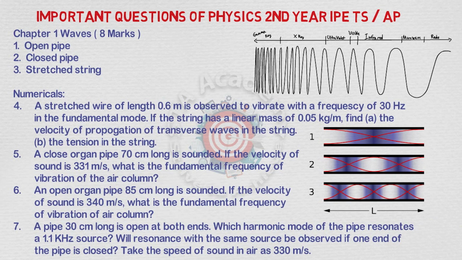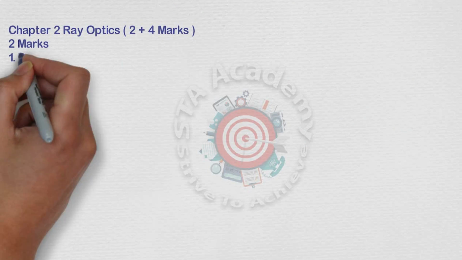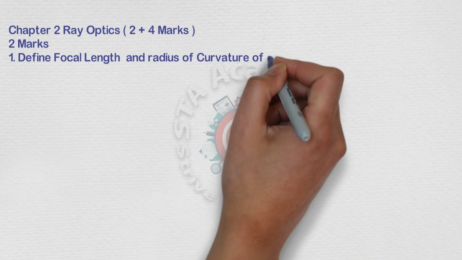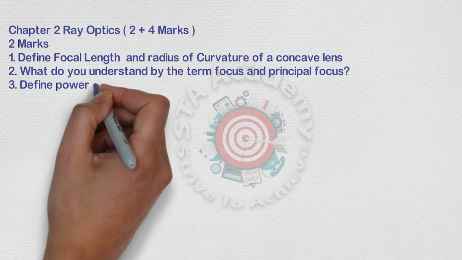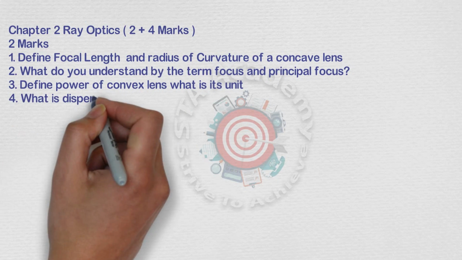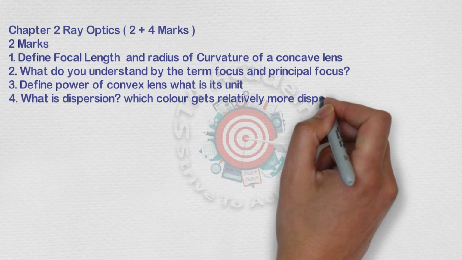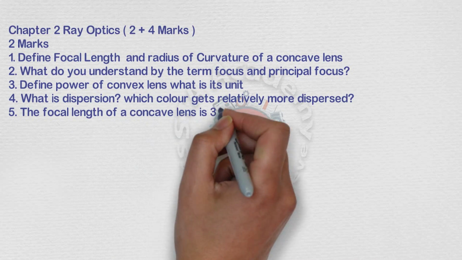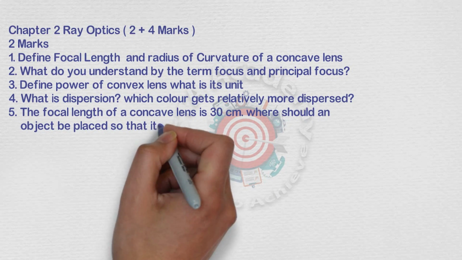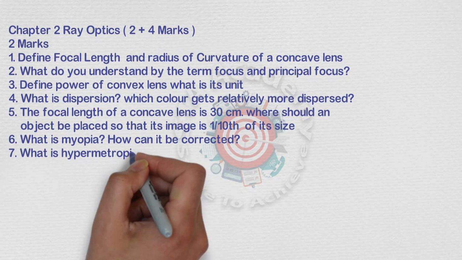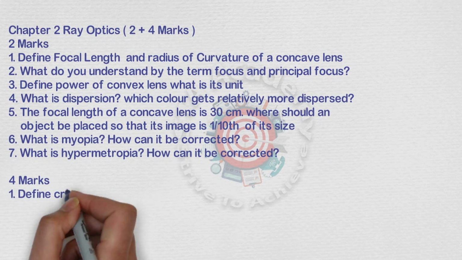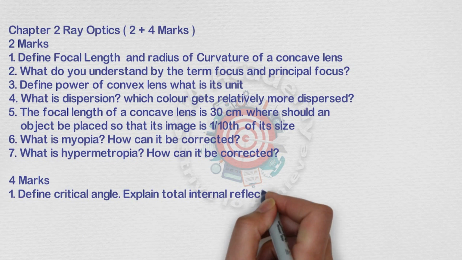The next very important chapter is ray optics. Ray optics will give you 2 plus 4, that is 6 marks in total. In this we will see the 2 marks questions: focal length and radius of curvature, focus and principal focus, power of lens, dispersion, and one numerical problem is given. Next is myopia and hypermetropia, a 4 marks question you will see.